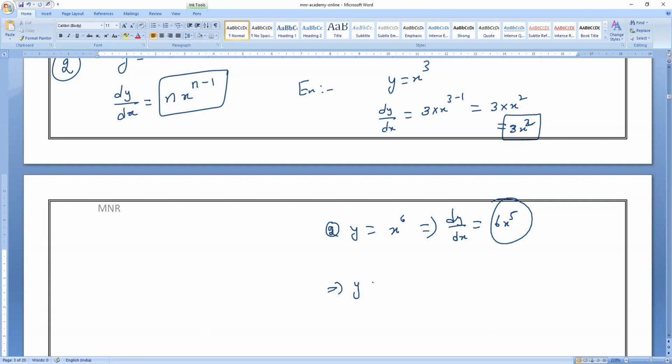Next, in the same way, y equals x power 1 by 2. Can you tell me fast, dy by dx equals what? 1 by 2 into x power 1 by 2 minus 1, which equals 1 by 2 into x power (1 minus 2) by 2, that is x power minus 1 by 2.